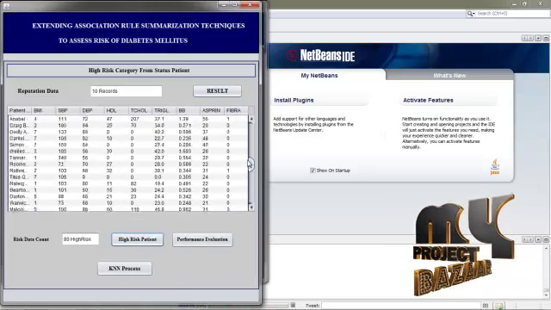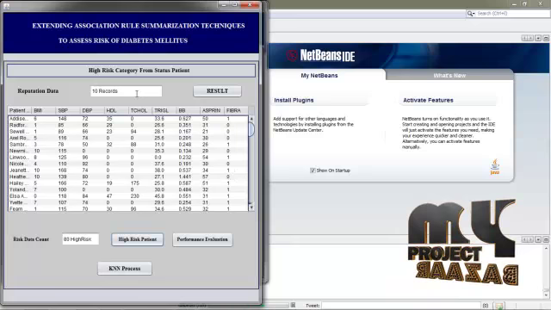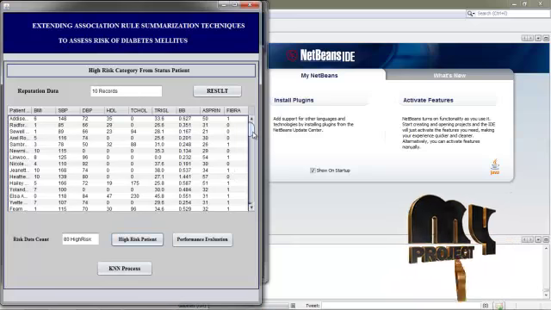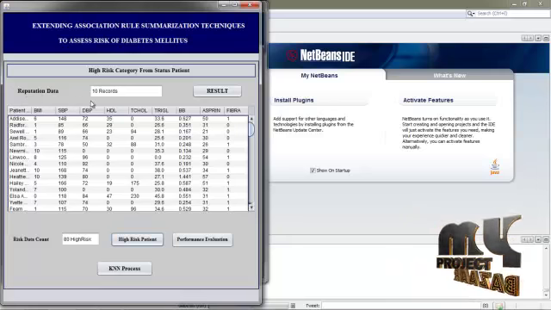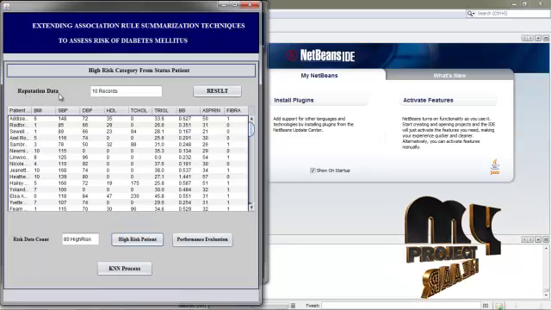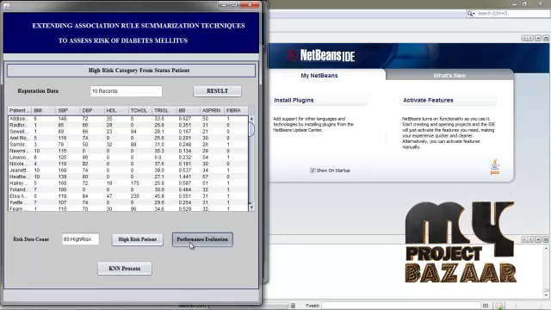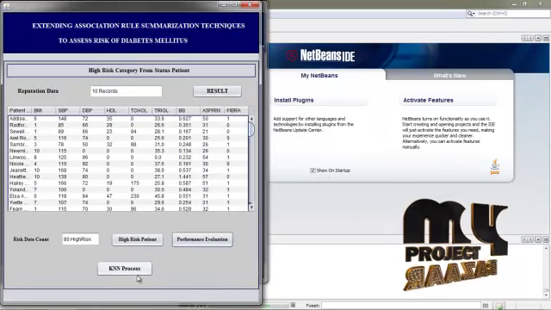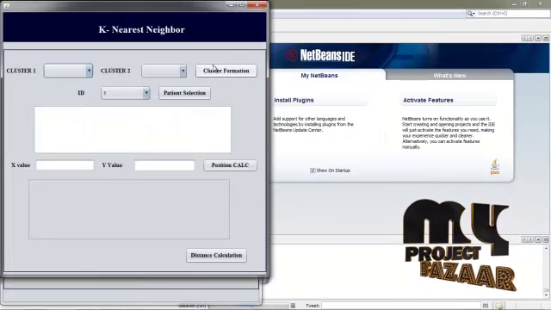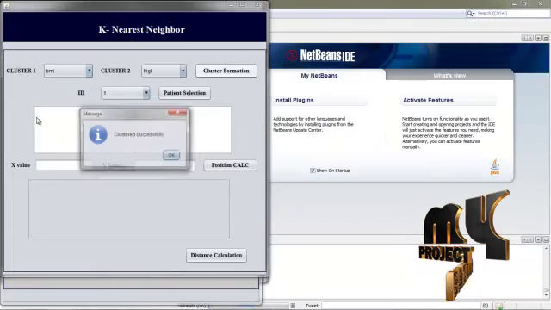The high-risk patient set contains RPC, APRS and BUS results, but a patient is not repeated. So we have eliminated the repeated data, and after eliminating the repetition there are 10 records. Then the performance evaluations for status and high-risk patients, and as a future enhancement we perform K nearest neighbor.